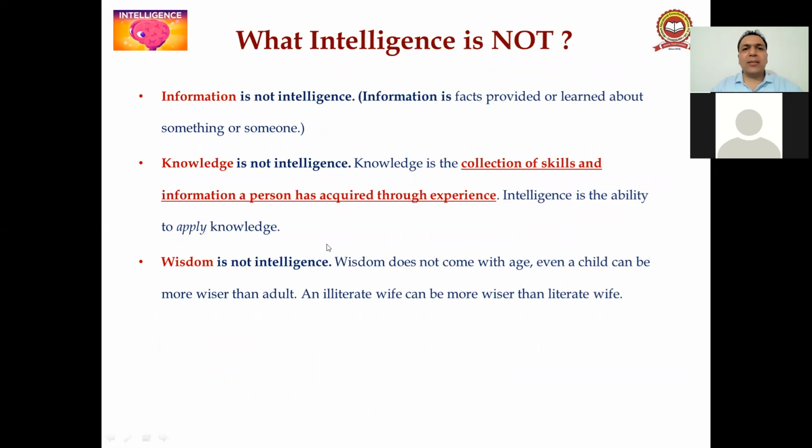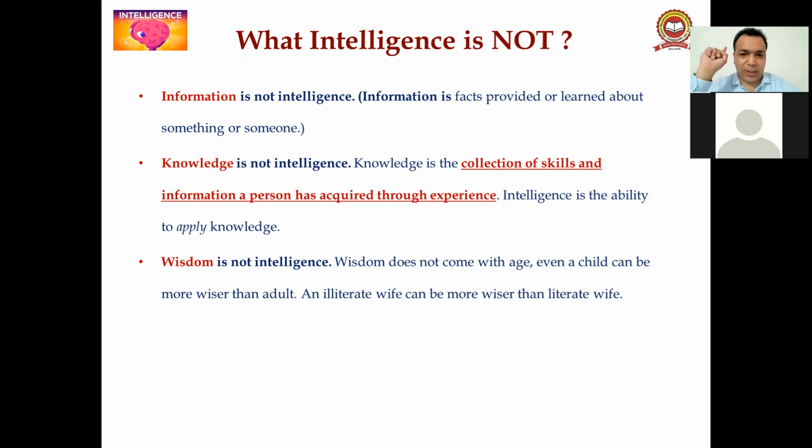Now we talk about what intelligence is not. Sometimes we say that information is intelligence, knowledge is intelligence, wisdom is intelligence. These are different words. Information is not intelligence. We get information from the internet, books and others, but that doesn't mean we can increase our intelligence. Knowledge is not intelligence. Knowledge is a collection of skills and information a person has acquired through experience. You can't say that if you are knowledgeable, you are intelligent.